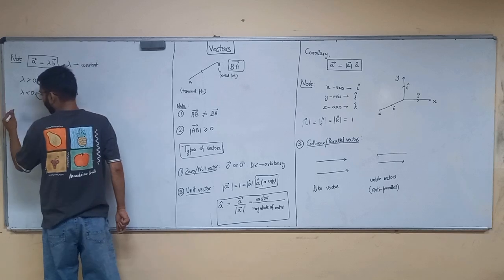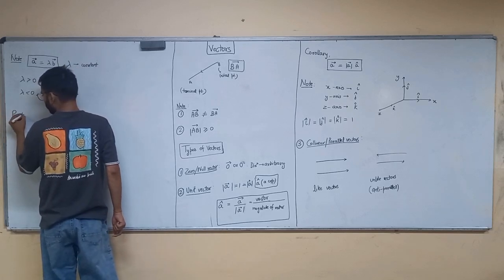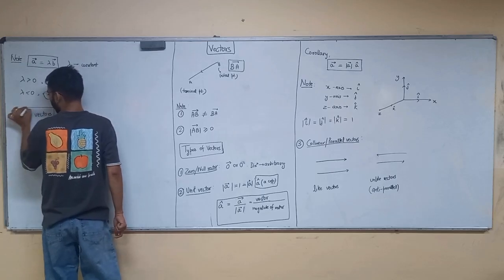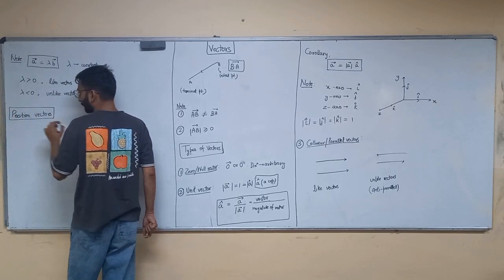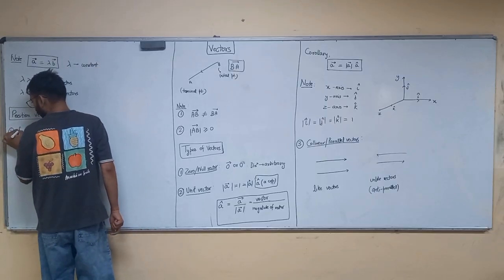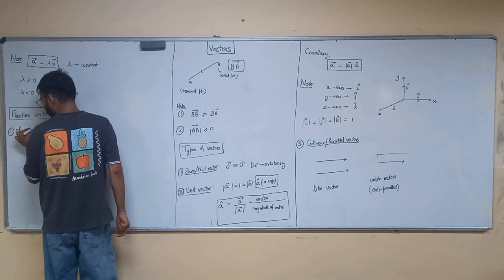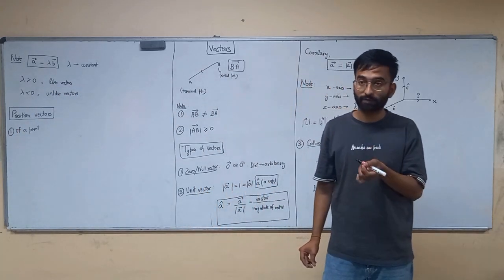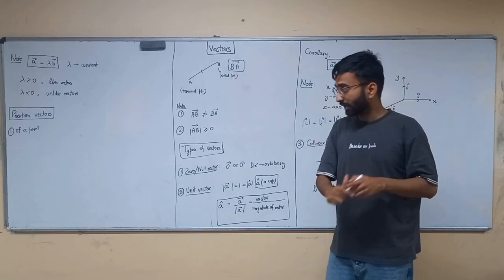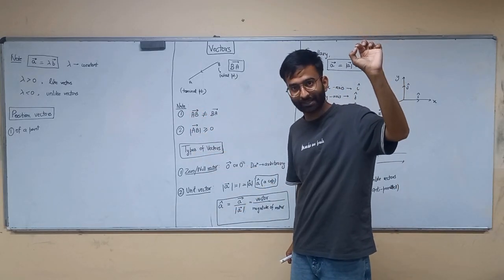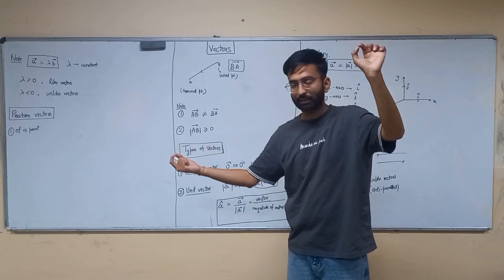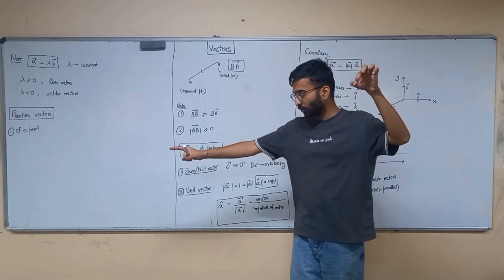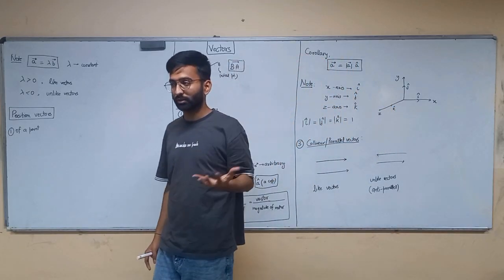So write down the heading: Position vectors. First of all, we will talk about a point. We will first find out the position vector of a point. Then we will talk about the position vector of a given vector. There is a point P in the space, and that is origin. How do you define a vector arising from the origin to this point? The point P is the terminal point, and the point O is the initial point.